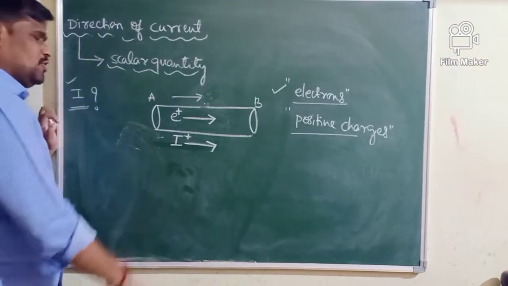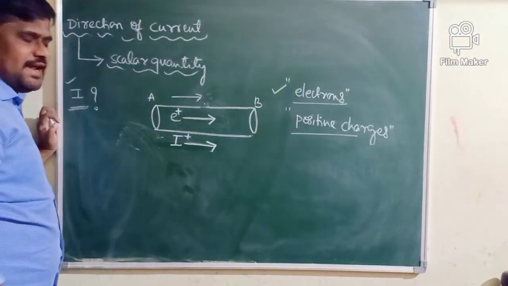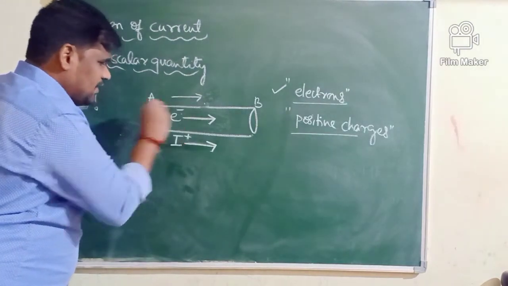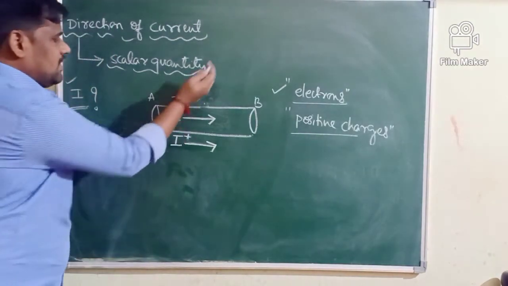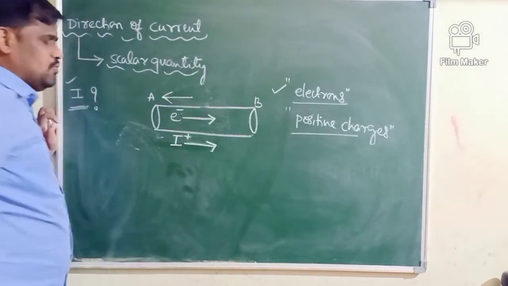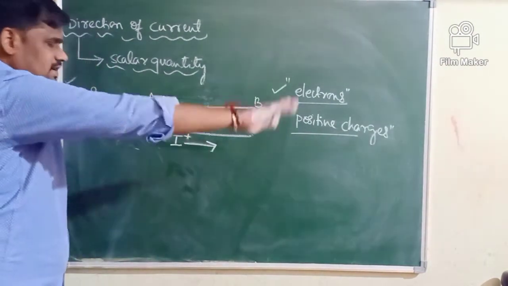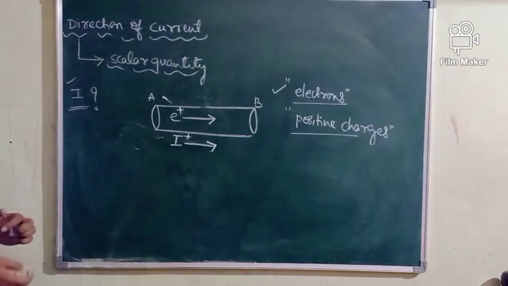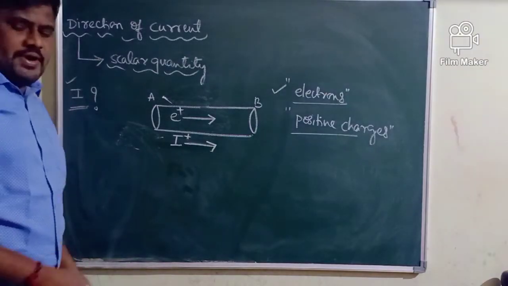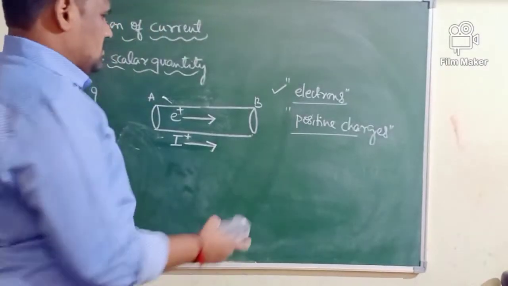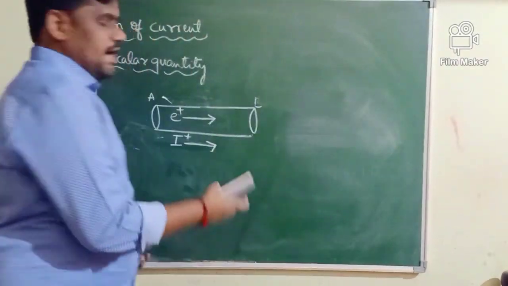If it is produced by negative charges, say for example electrons, then the direction of the current is taken opposite. If it is produced by positive charge, then the direction of the current is taken in the same direction as the flow of positive charge. Point is clear? I will let you know the points here.